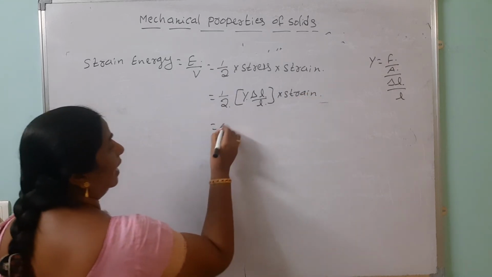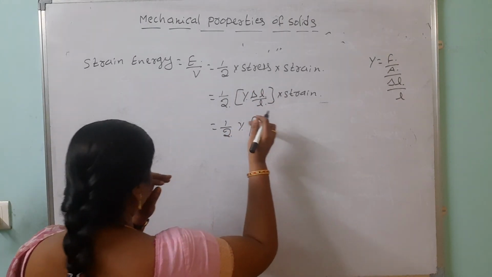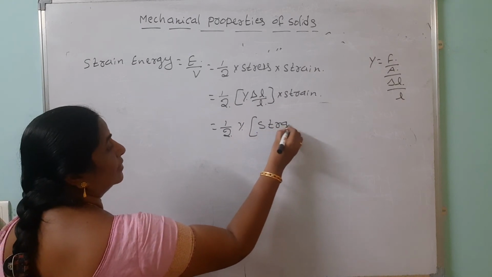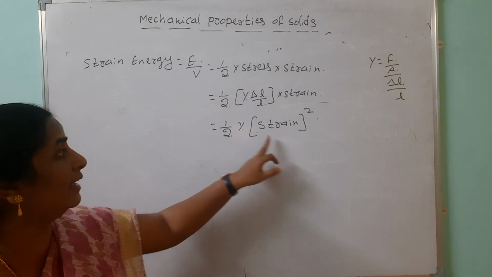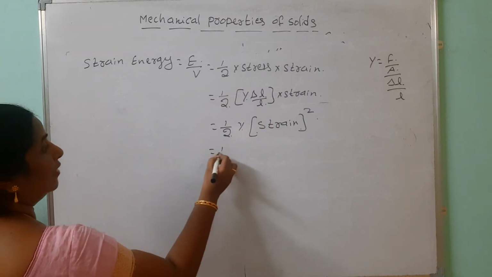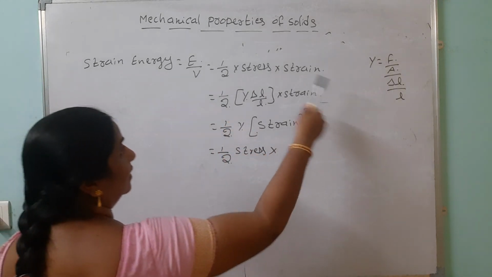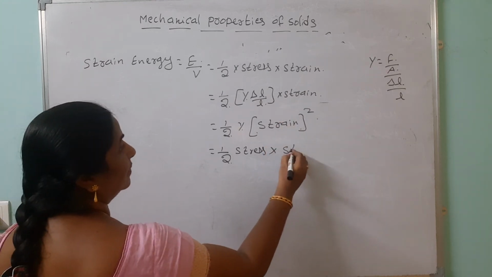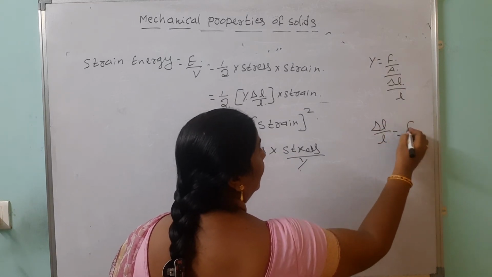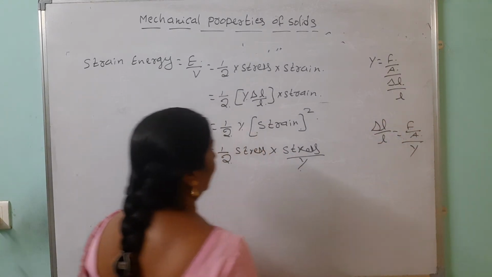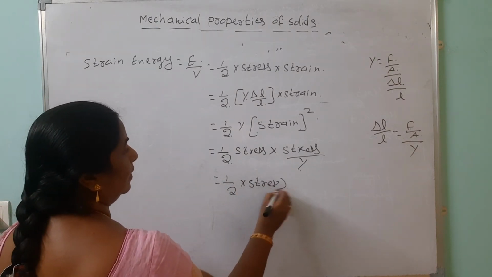So it should be half into Y into delta L by L, and delta L by L is also strain. So we can write half into Y into strain square. Not only this, we can take half into stress into strain, but instead of strain you can take stress by Y. Delta L by L is F by A, the stress, divided by Y. So it should be half into stress square by Y.